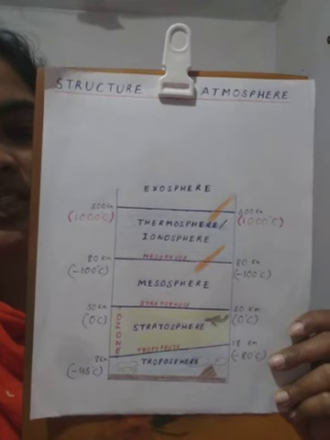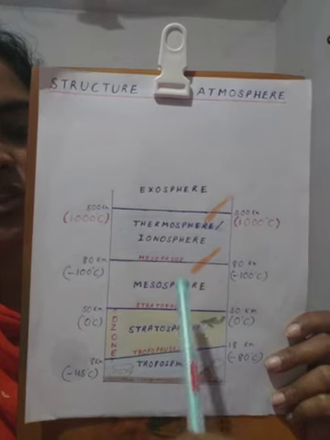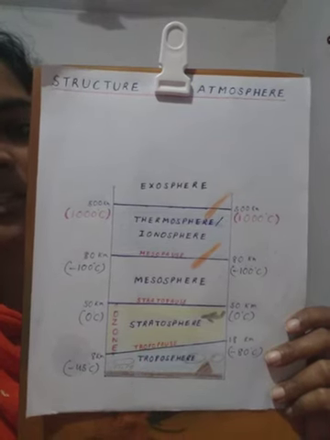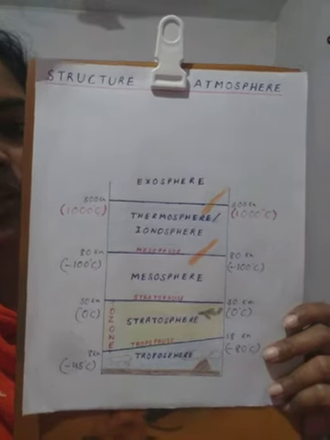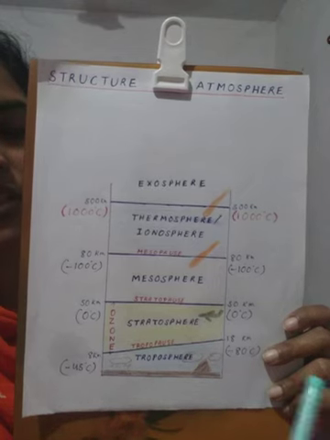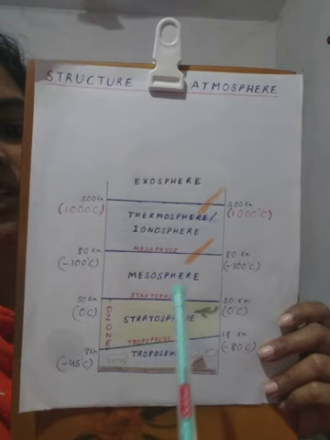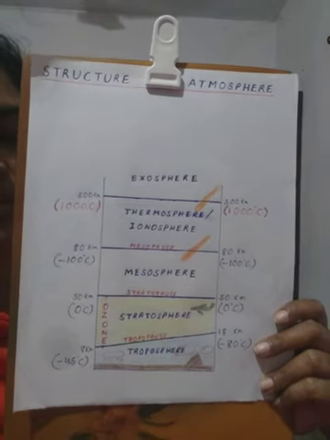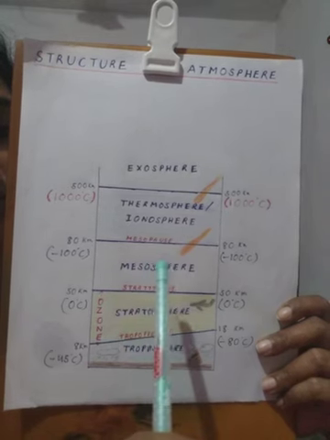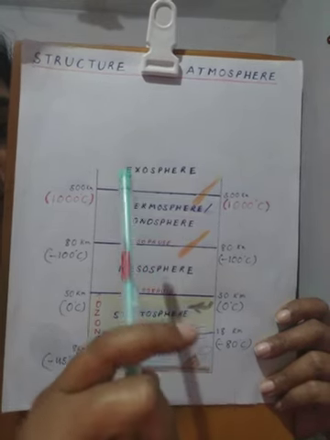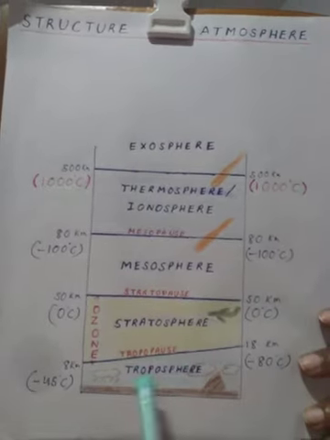While the heavier gases like oxygen and carbon dioxide are mostly present in the lower layers of the atmosphere, the lighter gases like hydrogen and nitrogen are found in the upper layers. So, based on the change in temperature with increase in height, we have five concentric layers of the atmosphere, namely the troposphere, stratosphere, mesosphere, thermosphere, and exosphere. So, we'll start with the troposphere.